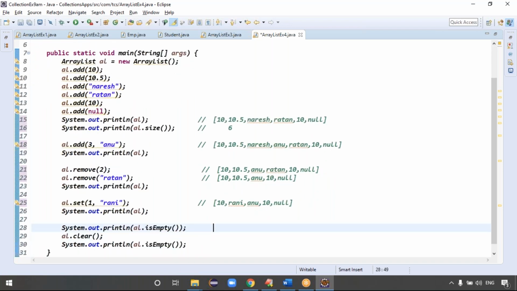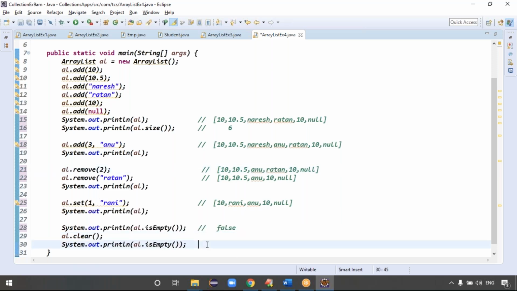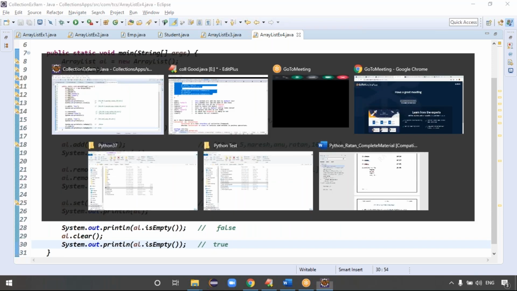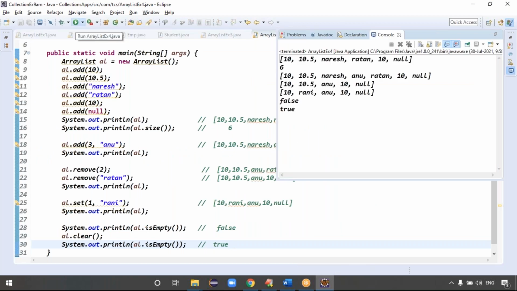That's it, guys. Now, is it empty or not? I think it is false. Clear means what? It removes everything, right? After removing everything, isEmpty means true, right? Exactly. Now run this code and see the output.